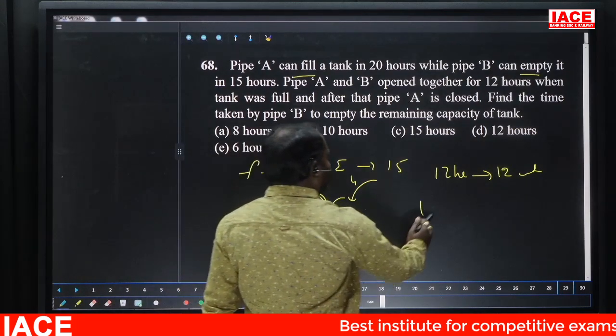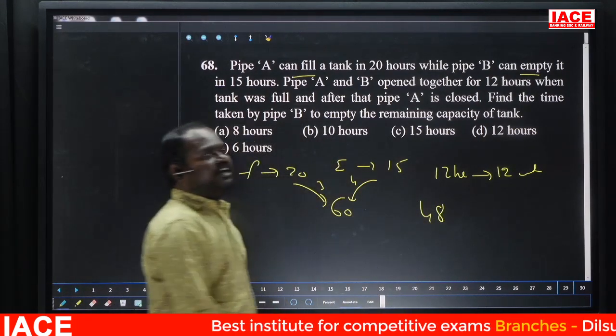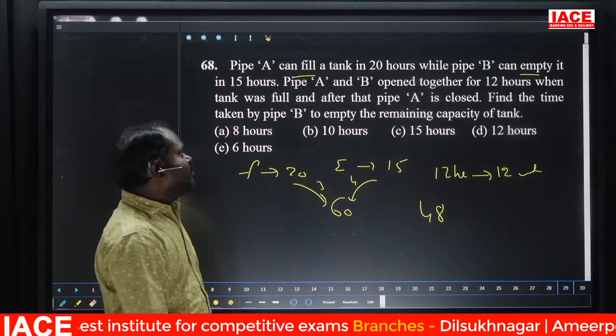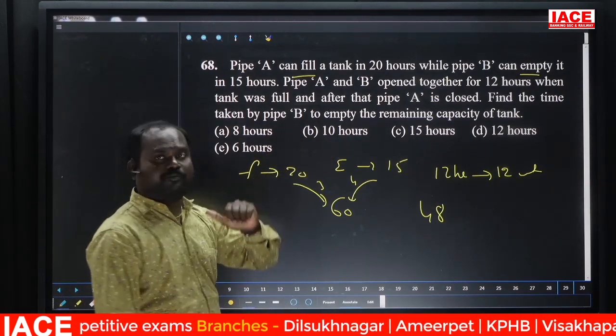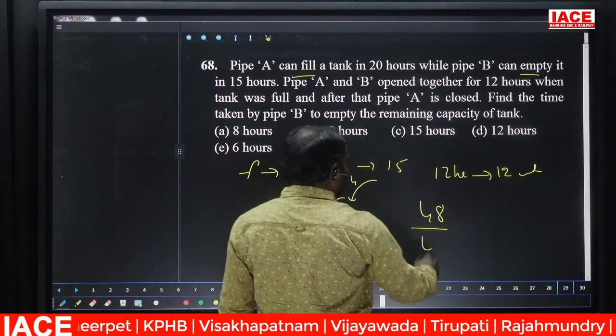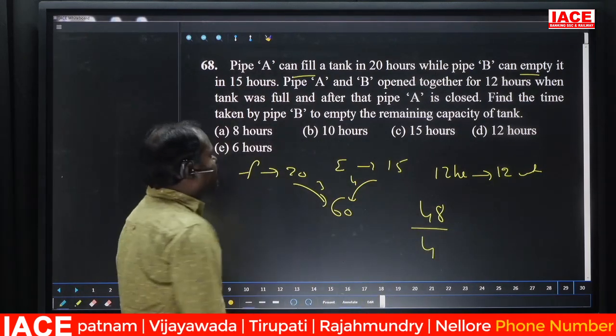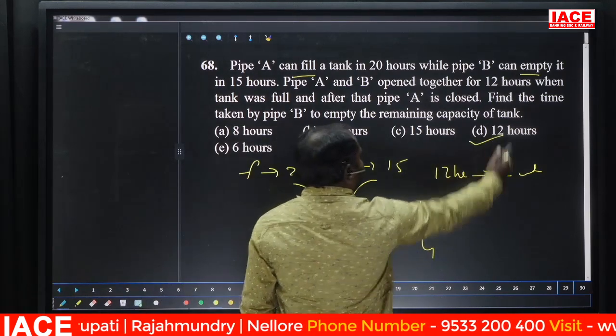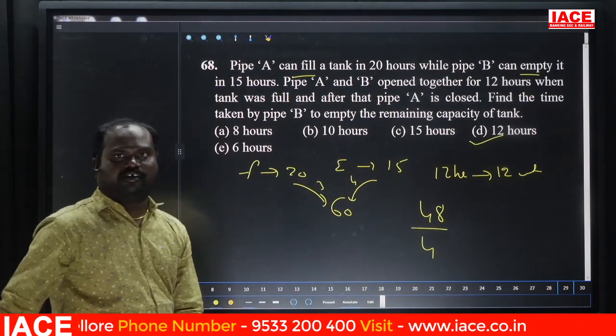48. To empty this 48, how much time will B take? B to empty the remaining tank, for how much time? Every hour it empties 4 units, for 48 units. 48 by 4 is nothing but 12. 12 means option D. Option D, 12 hours it will take. Next.